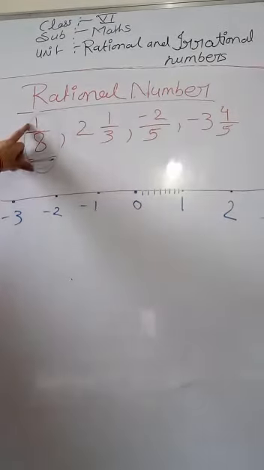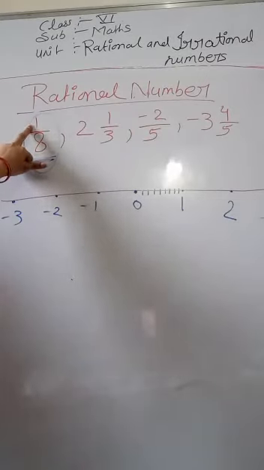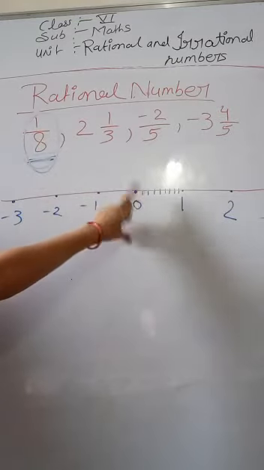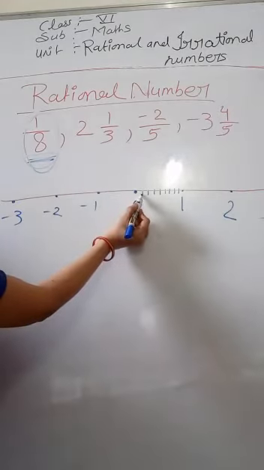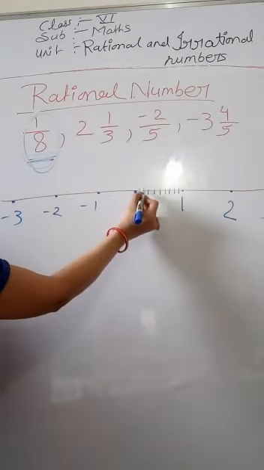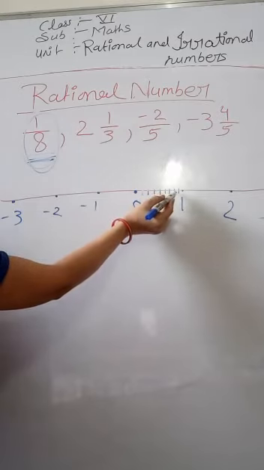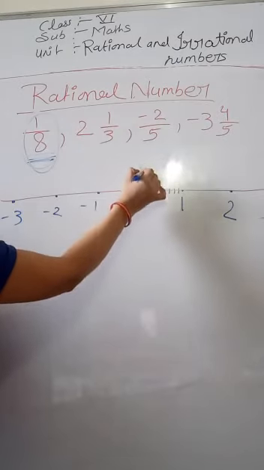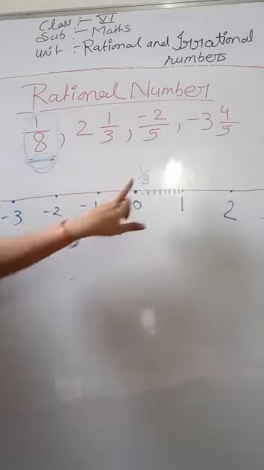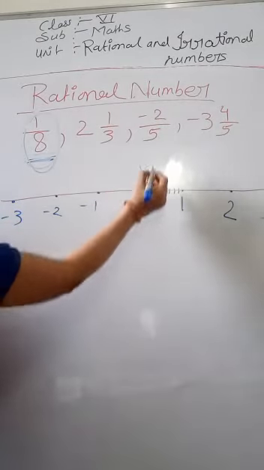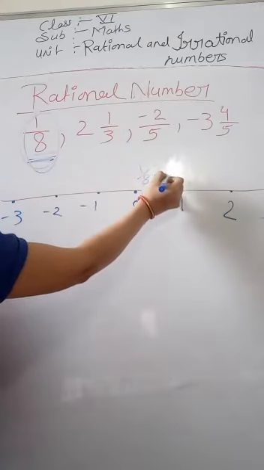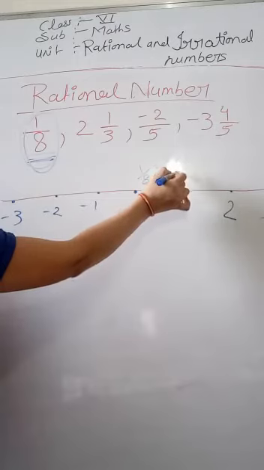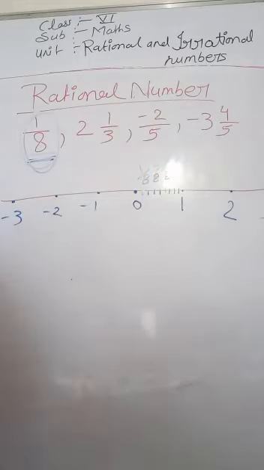Now you can see numerator is 1. Okay, numerator is 1 here. Then how to put 1 upon 8 here? So see, here is 1 point. 1, 2, 3, 4, 5, 6, 7, 8. So here is 1, so 1 upon 8 right here. 2 upon 8, 3 upon 8, 4 by 8. Clear?